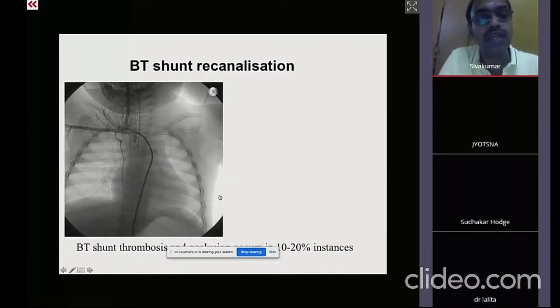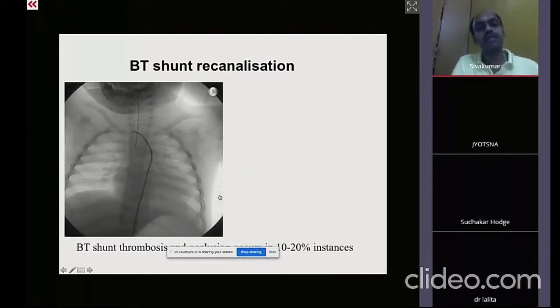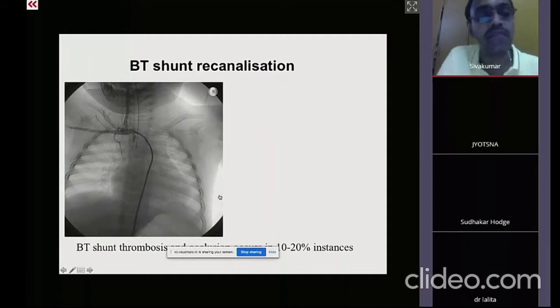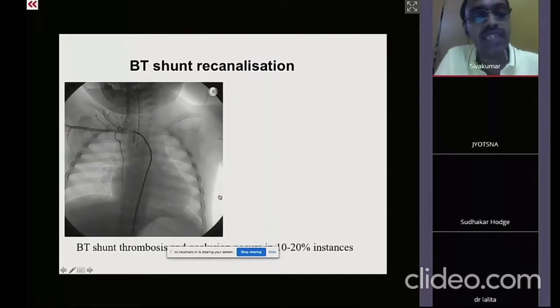However, there is substantial work being done currently on iron stents. It's basically a molecular iron stent made by LifeTech, and these iron stents are being deployed in the ductus arteriosus. The primary operator is Dr. Masni Alvi from Malaysia, and they are investigating this particular stent in a small number of patients.